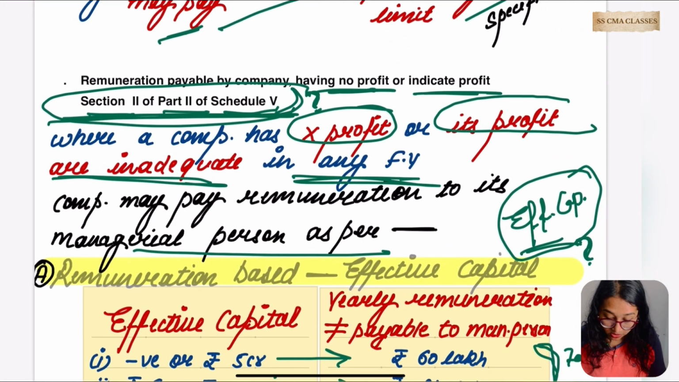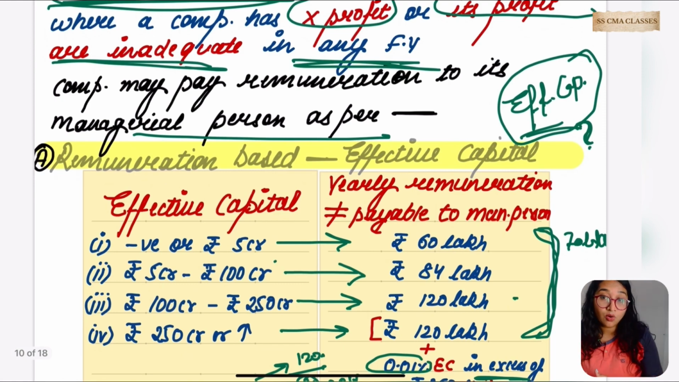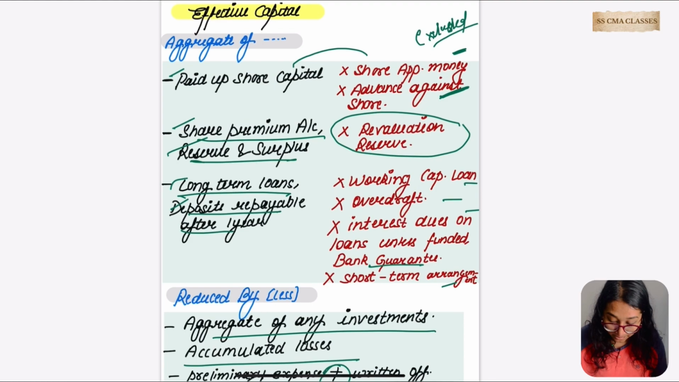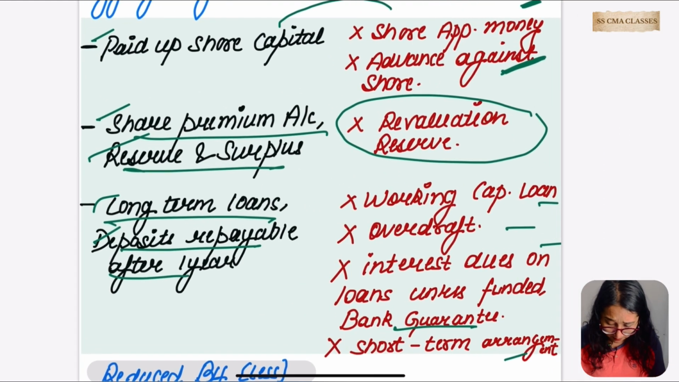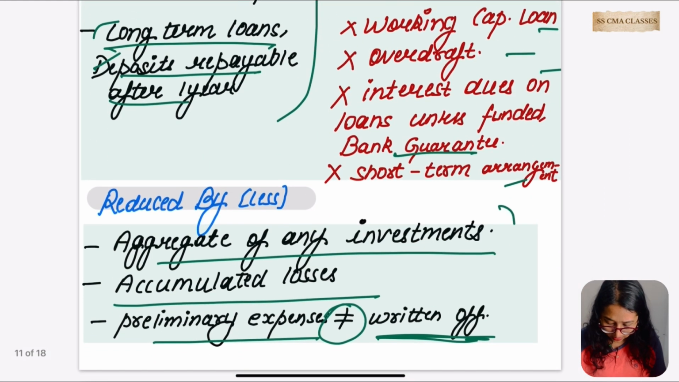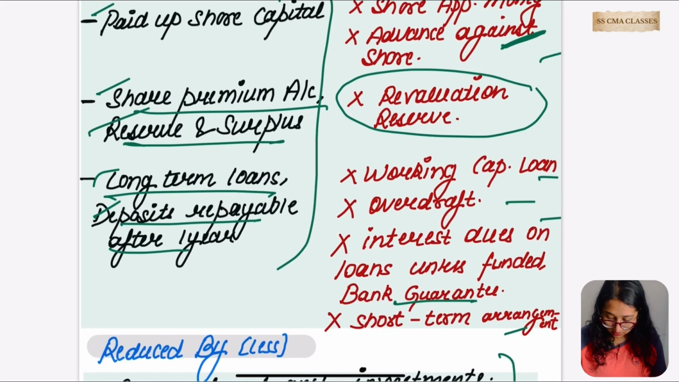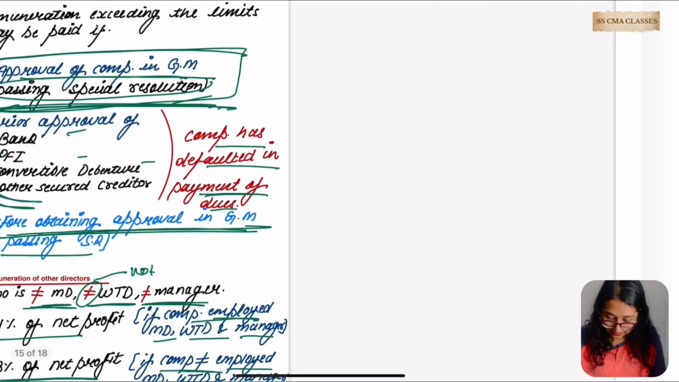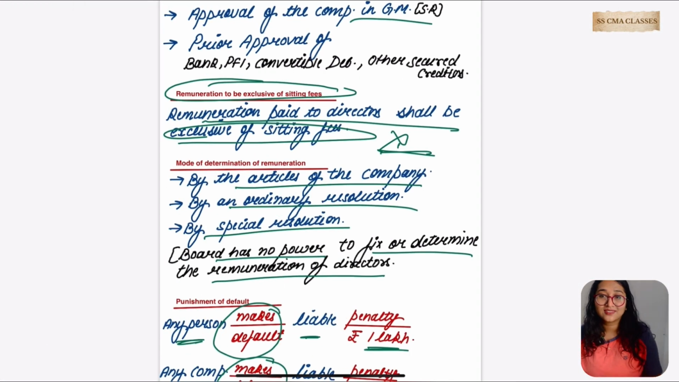Next, remuneration payable if there is no profit or inadequate profit. Remember effective capital, right? 60, 84, 120 plus 0.01% of the excess of effective capital. And what was the meaning of effective capital? Remember, and we have to exclude something. Mainly you have to remember this, and small things do matter a lot, so you have to keep everything in mind. Okay, so I guess today's lecture is up to this.